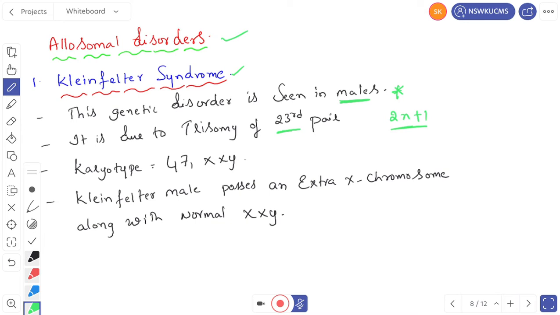So the karyotype is 47, XXY. So the 23rd pair is XY. Right? So in Klinefelter syndrome, the male possesses one extra chromosome in the 23rd pair. Which chromosome? One extra X chromosome. So the karyotype will be XXY. Right? So a Klinefelter male possesses an extra X chromosome along with the normal XY. So it gives rise to the XXY condition. So this karyotype is important. They will be asking you about the karyotype.